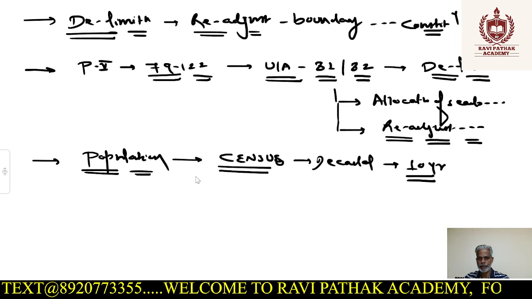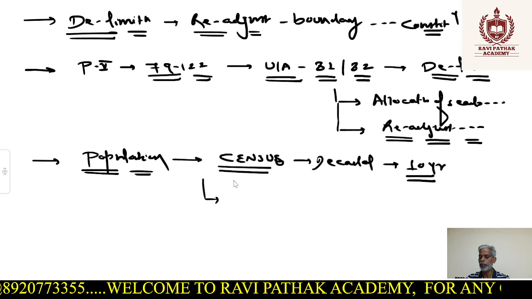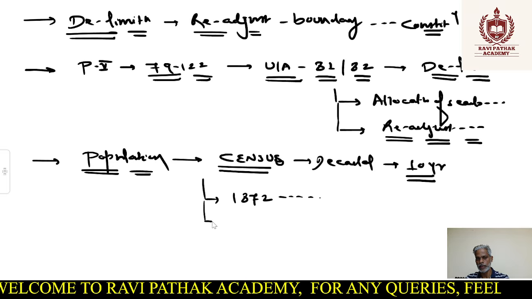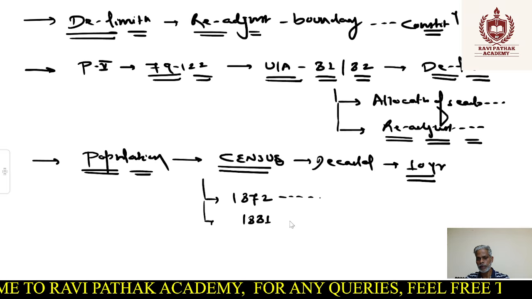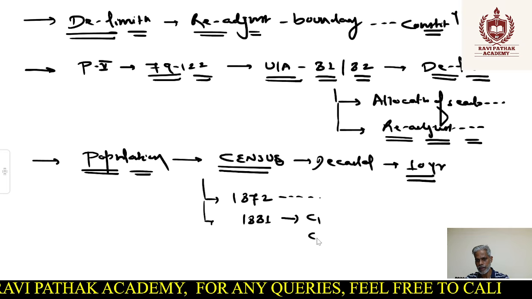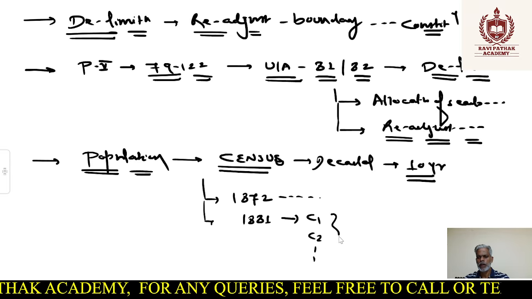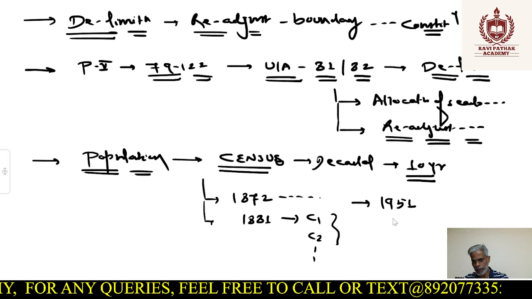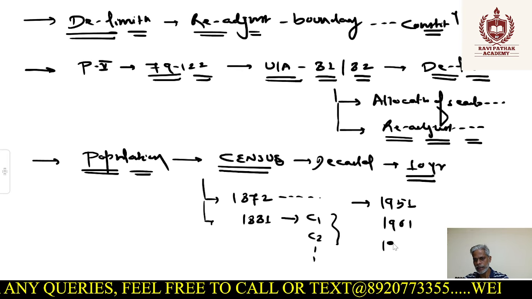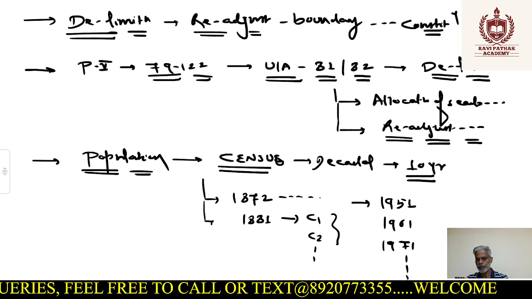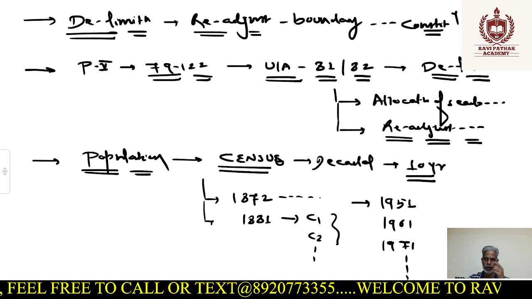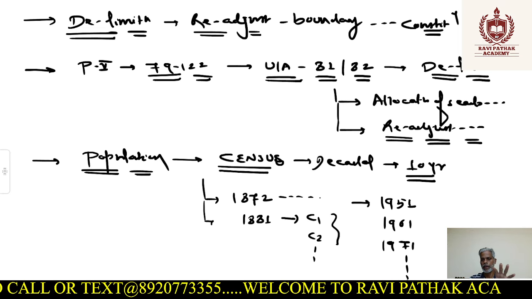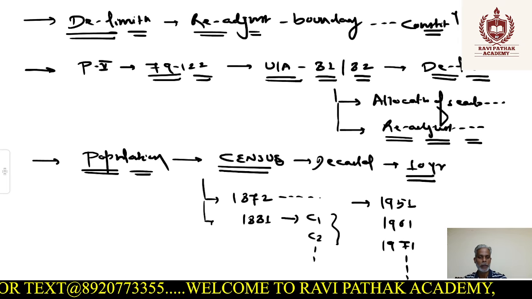Though we know that census in India started in the pre-independence era, especially from 1872 when the British started conducting the census, from 1881 the regular census were conducted. So let's say this is census 1, census 2, and so on. Not much important for us, but after independence, the census was conducted in 1951, 1961, 1971, and so on. So it's a decadal exercise. Once in a decade, we'll get to know what the population increase is. Right, so we don't need to worry about it. We already get the data after the census is completed.